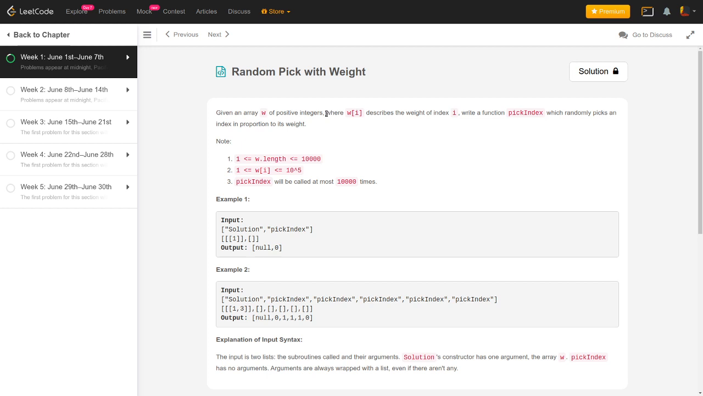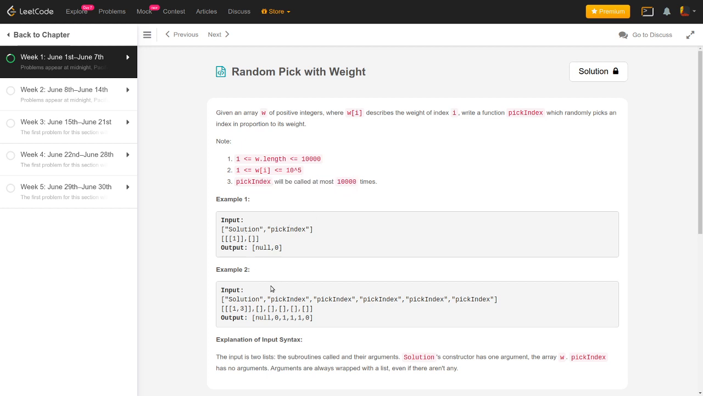Problem number 5, random pick with weight. So we are given an array W of positive integers where each entry in this array describes the weight of the index I. We have to write a function pickIndex which randomly picks an index in proportion to its weight. The constraints are such that at max there will be 10 to the power 4 entries in this array W. Each entry will be less than or equal to 10 to the power 5, and this function pickIndex will be called at most 10 to the power 4 times.